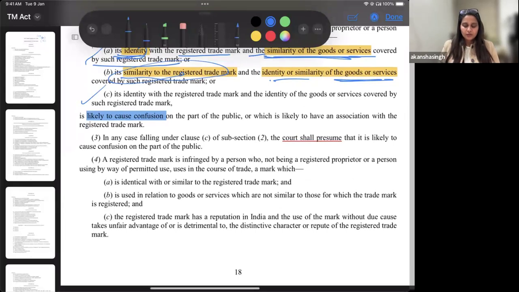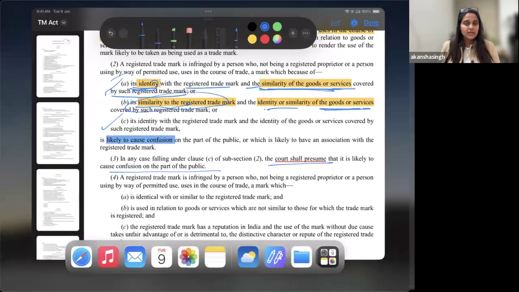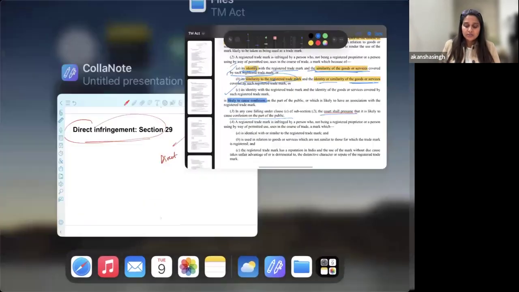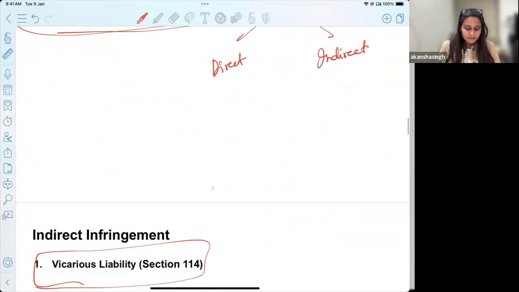These are different grounds that you can read here. You can pause and take a screenshot, or you can refer to the Trademark Act and accordingly find what all grounds make a case of direct infringement with regards to a registered trademark. We are sticking to our question and trying to find out the distinction of action. So a direct infringement occurs when we talk about a registered trademark.